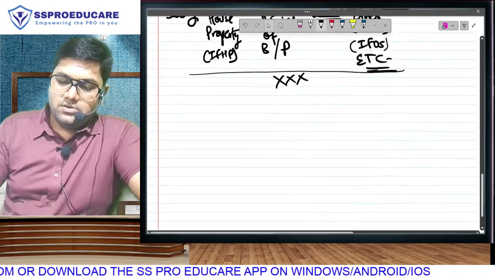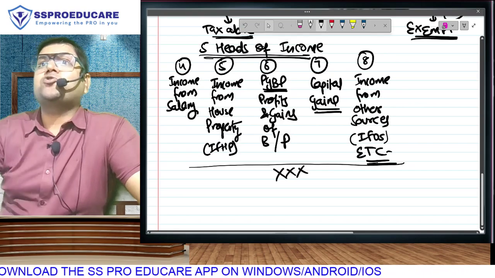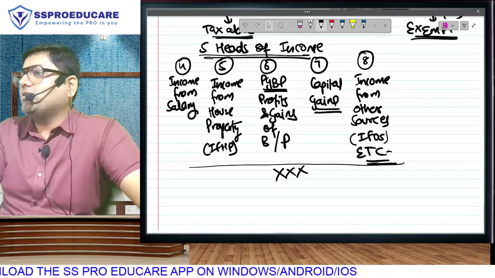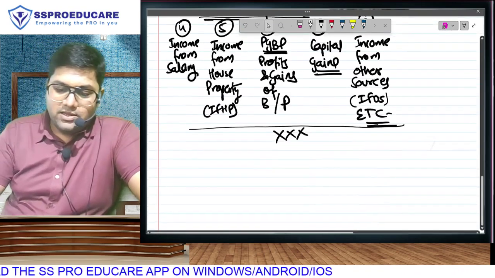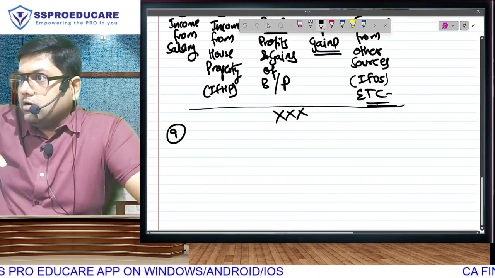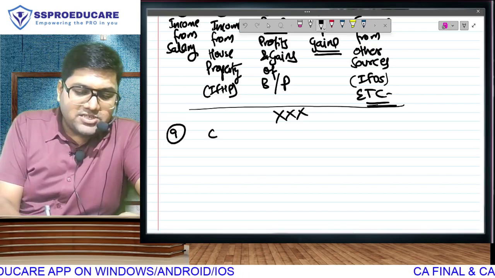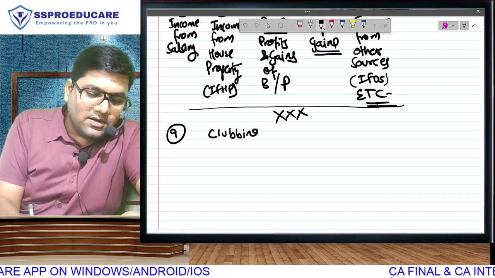NTTI done. GTI done. Gross total income. No, bro. Gross also not done. So what now? Okay. Chapter number 9. 9 overall. In NTTI, this is the 7th chapter. We have a chapter called clubbing.